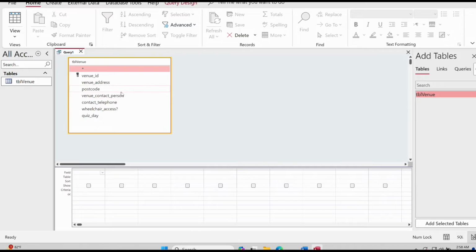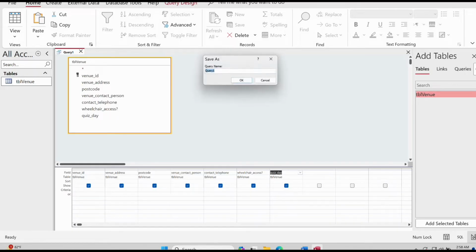From this table I will add all the fields, because I want to create a form, and when I create a form I will take all the table values, right? So here I will give the name as form query.